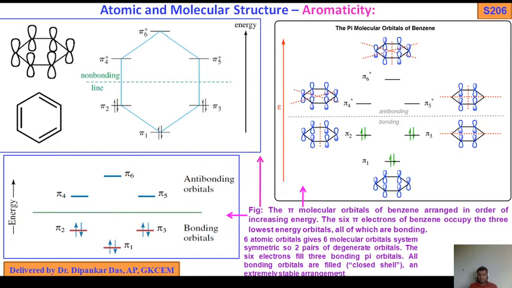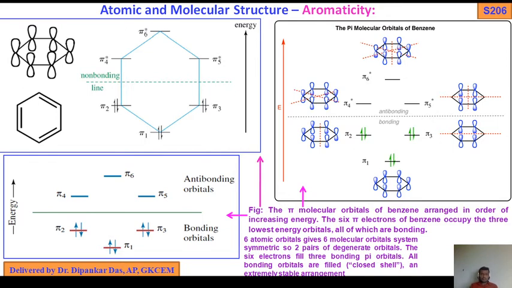All bonding orbitals are filled, closed shell, as I told you in an earlier slide, and an extremely stable arrangement. So this one is the stable arrangement, this one also is a stable arrangement. This is the hexagon structure, benzene structure. So pi 1, pi 2, pi 3, this is the stable structure. So this is the benzene. The dotted line is the name of the nodes. So that is the molecular orbital diagram of benzene, very important.